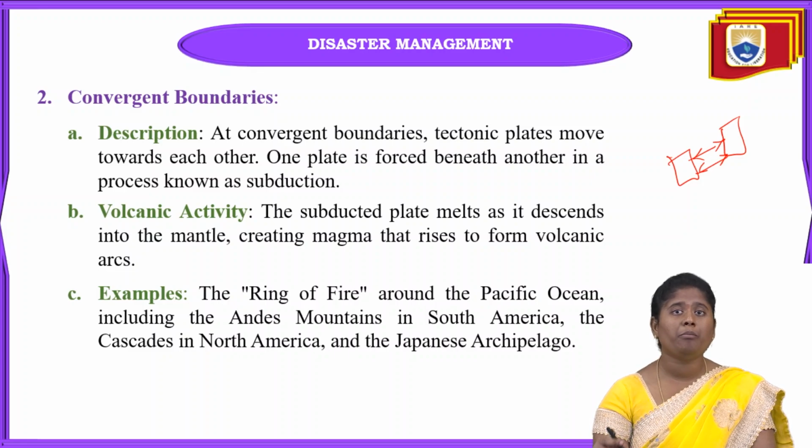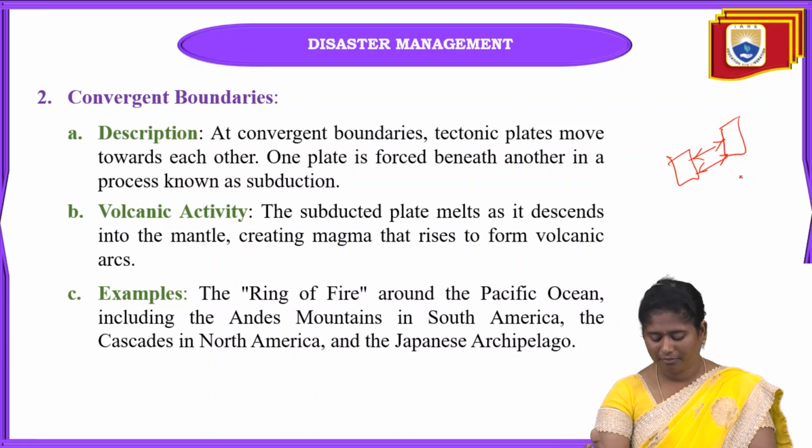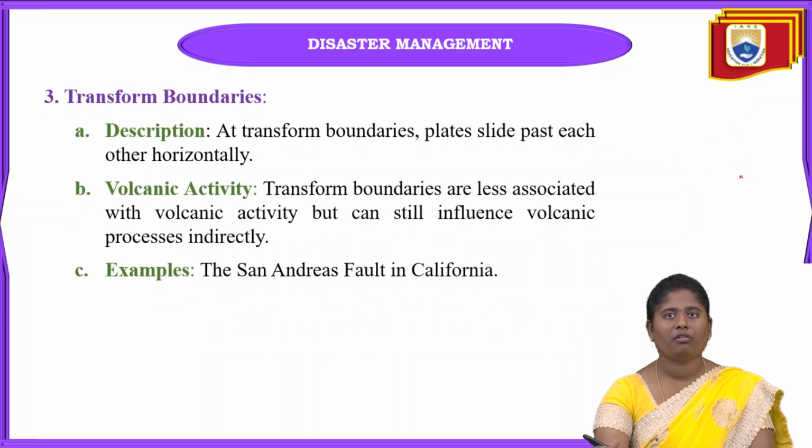Some of the main examples of convergent boundaries are the Andes mountains in South America, and in the Pacific Ocean, the Ring of Fire. The Ring of Fire is very famous for volcanic activity, and it has active volcanoes in the Pacific Ocean, also in North America and Japan. Of course, we already know that in Japan both earthquakes and volcanoes are very active. And the next one is transform boundaries.